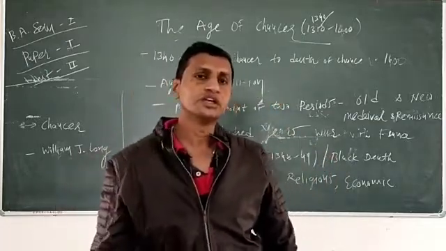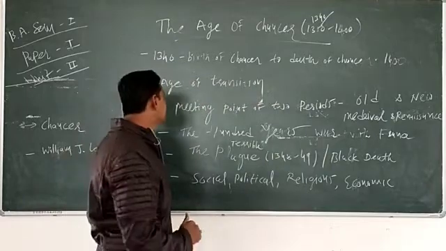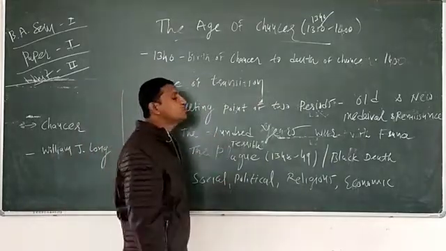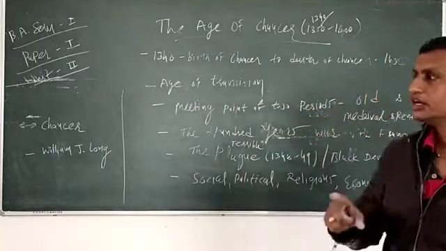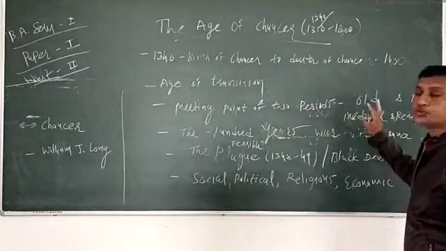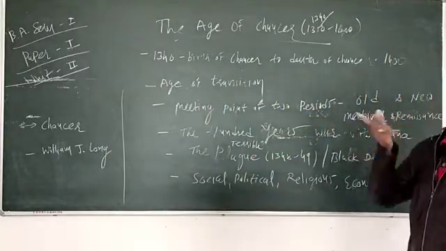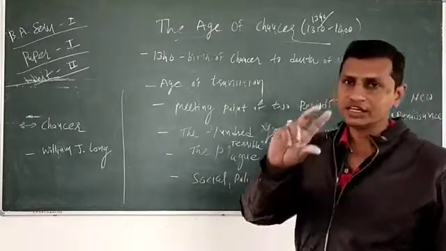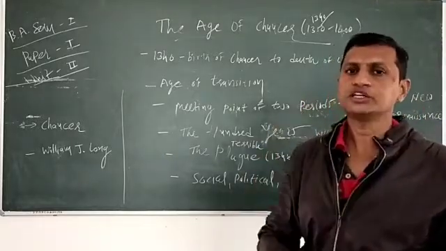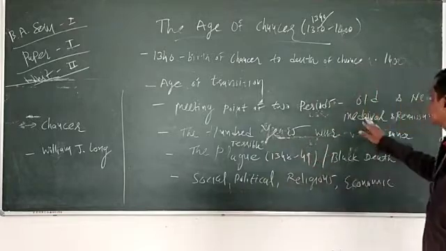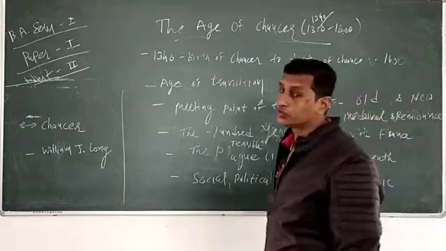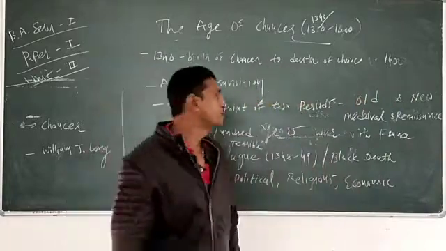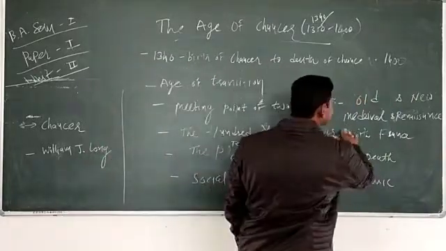Why is it so? Because this is the meeting point of two periods. This age, the age of Chaucer, is called the meeting point of two diverse periods. Dear friends, which are the two diverse periods? The first one, the old and the new. The old age and the new age. Which is the old age? The medieval is the old age.